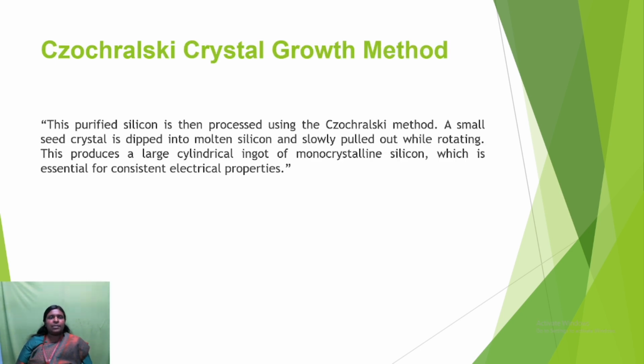The next one, Czochralski crystal growth method. The purified silicon, the result from the first step, is then processed using this method. A small seed crystal is dipped into molten silicon and slowly pulled out while rotating. This produces a large cylindrical ingot of monocrystalline silicon, which is essential for consistent electrical properties. This is the second step.